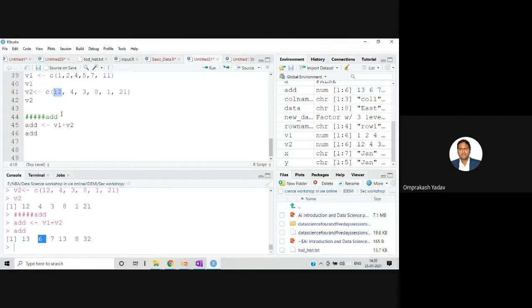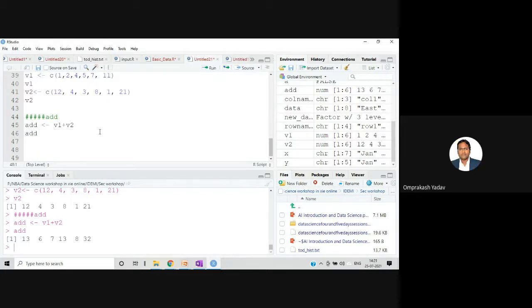Sir, Yeah. I just wrote v1 plus v2 and it's giving me the same answer. Means it is adding. Yeah, so it will add only, right? It will add only, and Yeah. it will give you the addition. Yeah. So there is no need to write that add and add equals to. Right? Okay, so you are telling me you wrote like this: v1 plus v2, right? Yes, yes, Yeah, yes. but I wanted to save in some variable. Okay, Okay. that's why I wrote that one. Yeah, obviously we'll get with this one, but I wanted to store in add so that I can show you the add answer. Okay. Okay.